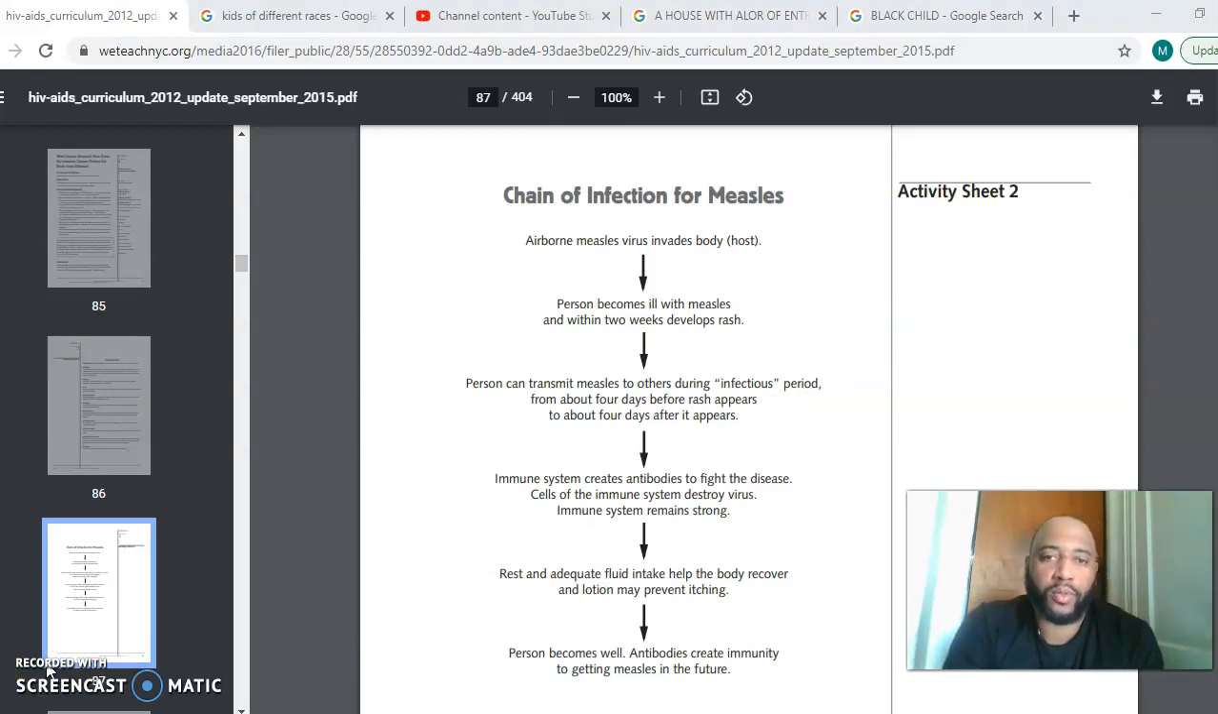Person becomes ill with measles and within 2 weeks develops rash. Person can transmit measles to others during infectious period from about 4 days before rash appears to about 4 days after it appears. Immune system creates antibodies to fight the disease. Cells of the immune system destroy virus. Immune system remains strong. Rest and adequate fluid intake help the body recover, and lotion may prevent itching. Person becomes well, antibodies create immunity to getting measles in the future.